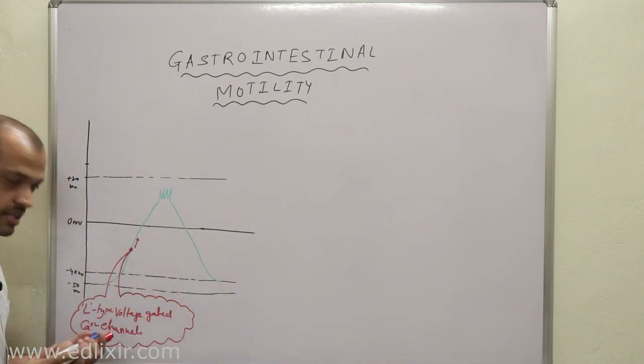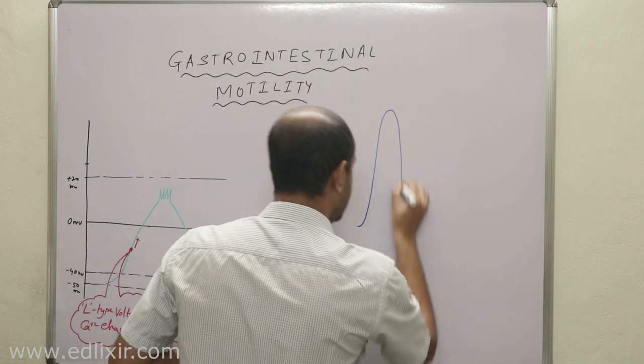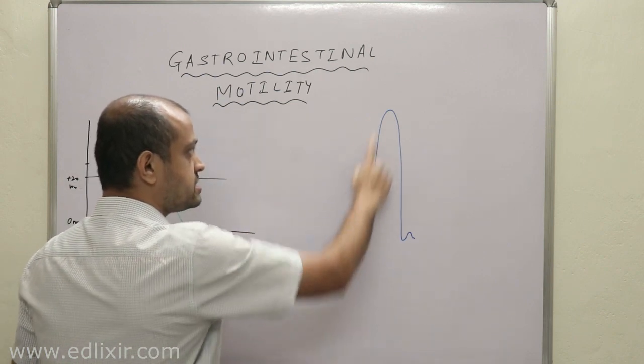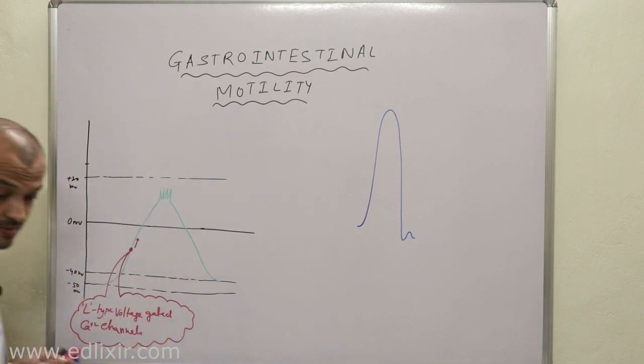Now listen with all your attention. In case of neurons, what you have seen is there is a steep rise in action potential, right? But in case of smooth muscle, you are seeing these slow waves, right? Why?